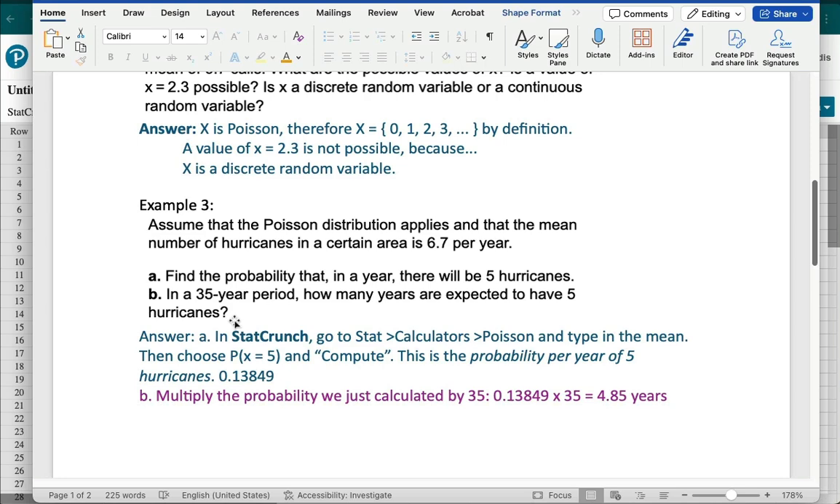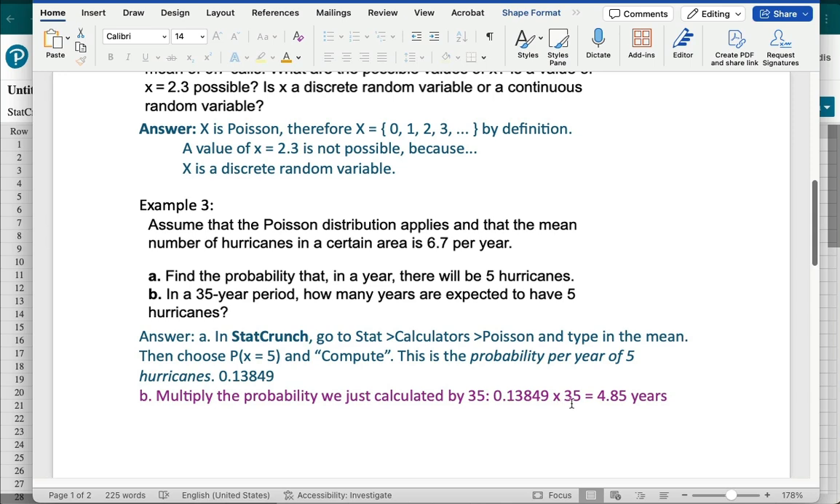hurricanes? So what we need to do for that is take our answer that we just got, the probability of having 5 hurricanes in a year, and multiply that by the 35 years, distributed across the 35 years. So basically multiply the probability we just calculated by 35. Because we're just interested in the 5 hurricanes, and we're talking about independent events. So we're multiplying across the 35 years.